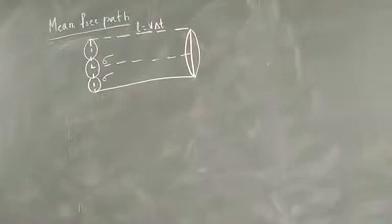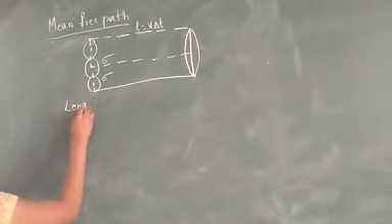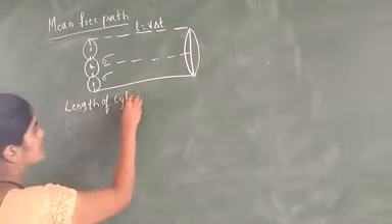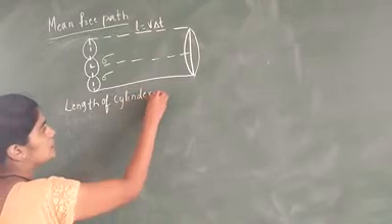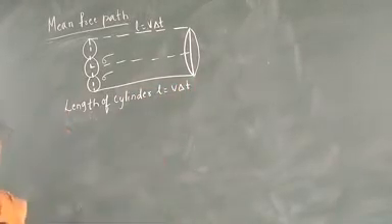The length of the cylinder L is equal to V into delta T.